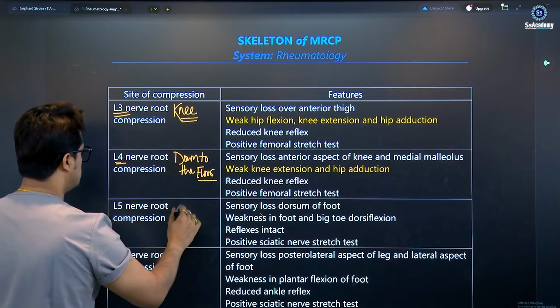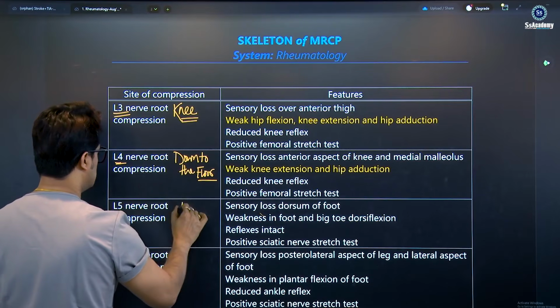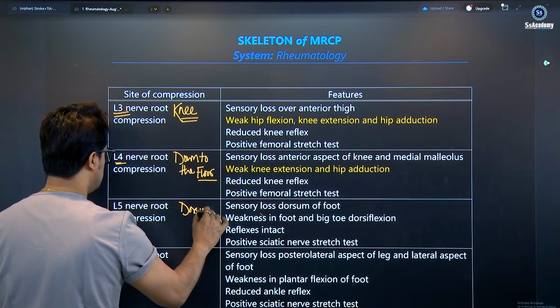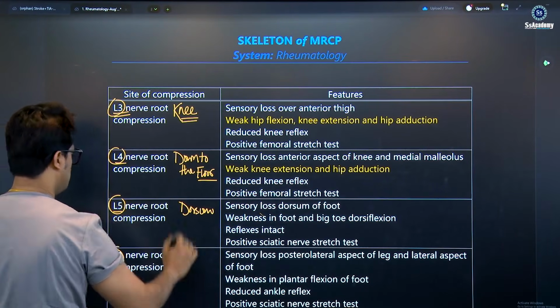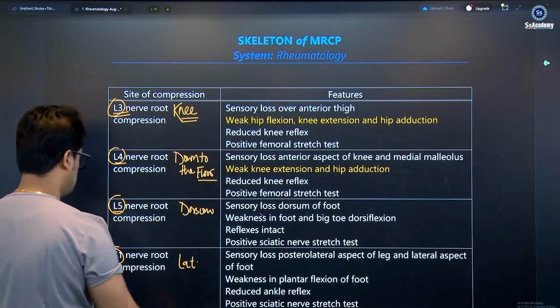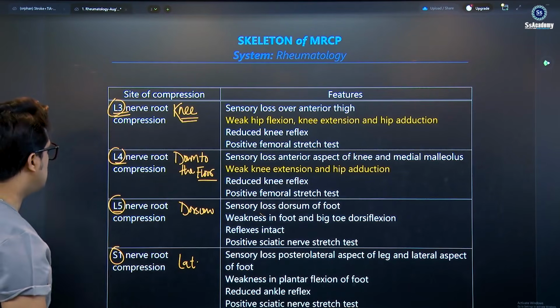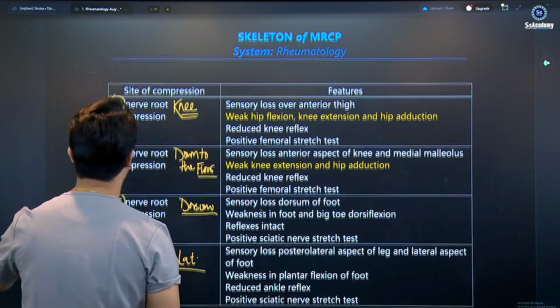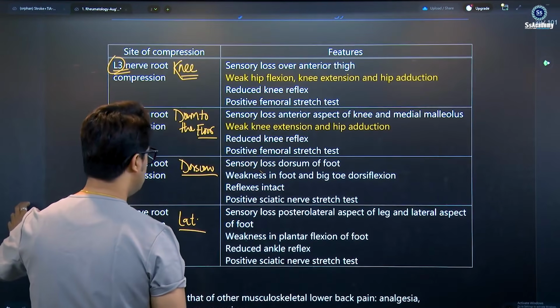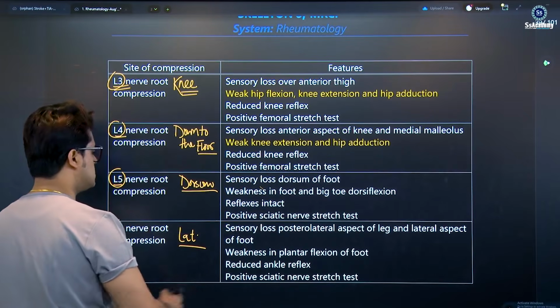L5 is the dorsum of the foot. L5, basically dorsum. Just write it down: dorsum. And S1 is the lateral border of the foot. So these are the sensations that we can detect, so that we can make the diagnosis of which level of the disc has prolapsed.